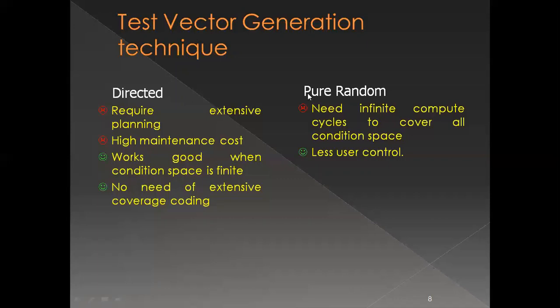Next we come to pure random testing. Pure random testing is the random approach, random test vector generation. So I do it randomly, arbitrarily. I may or may not get the bug caught; I may miss the fault. So there is less user control, and it is put entirely on the automatic generator. That gives me flexibility as a user, in that I need not have the extensive planning required in the directed case. And it is simple.